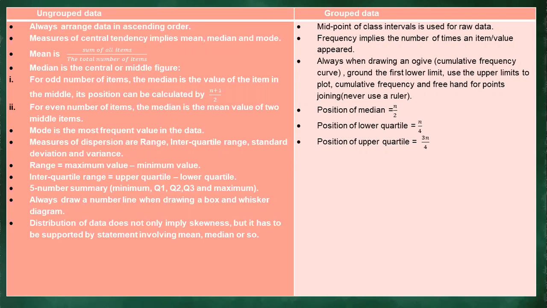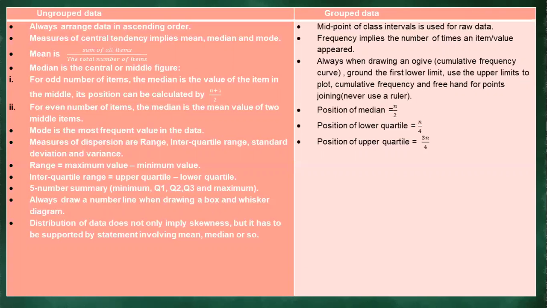So after plotting those points, you are advised not to join them. You are not going to use a ruler to join all those points, but we are going to be using freehand, so that it can give you a nice S shape, because it's always a nice S. Not using a ruler to join all those points, because it's not going to give you that graph, which we call an ogive.